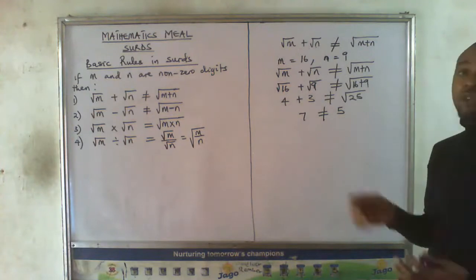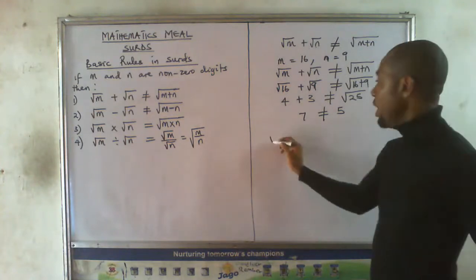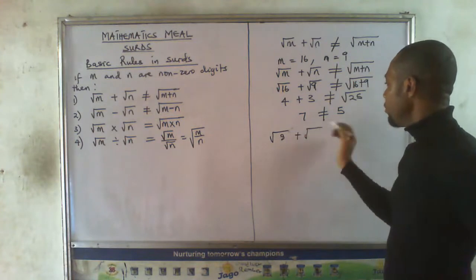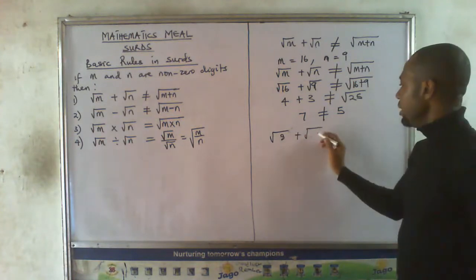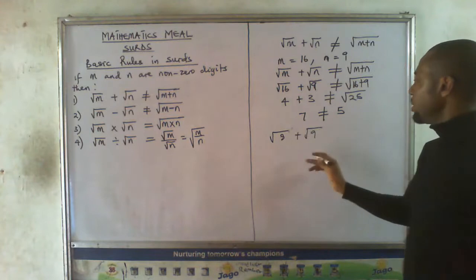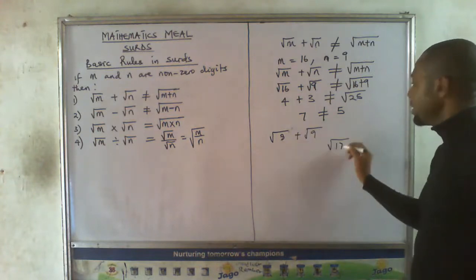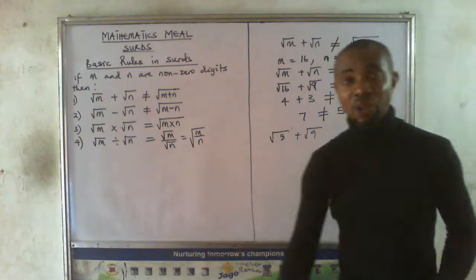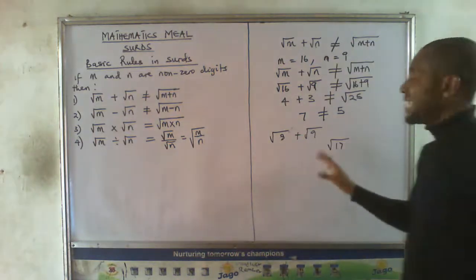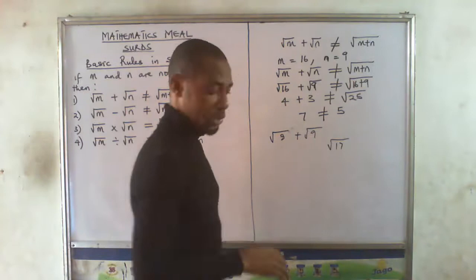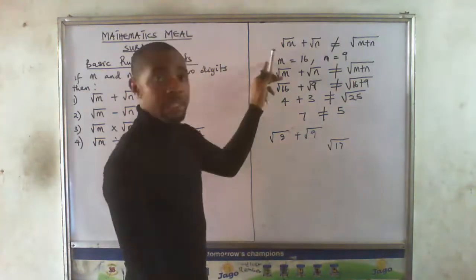So when you have, maybe, square root of 8 plus square root of, let's say, 9, and then you begin to combine this to say square root of 8 plus 9 is 17, no, that's mathematically incorrect. It's anti-mathematics. It's against the law of sort. All right, I believe this is clear now.